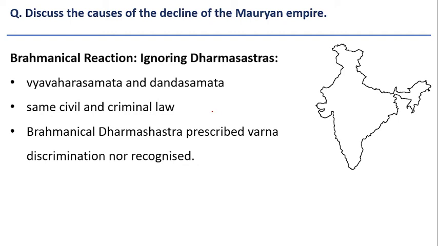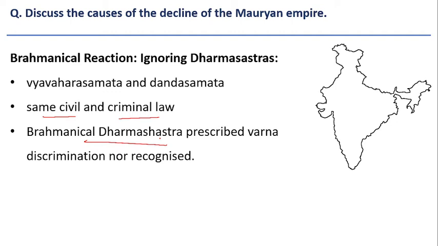And Ashoka asked his administrators to follow the same civil and criminal law for all sections of people. It is like uniform civil code in modern times. But it goes against the Brahmanical Dharma Shastra, because this Dharma Shastra prescribed Varna discrimination and different laws for different Varnas.